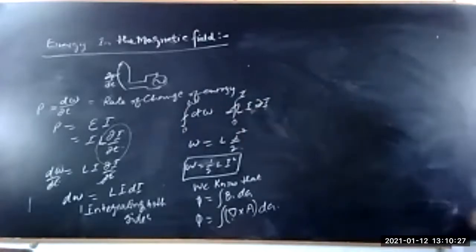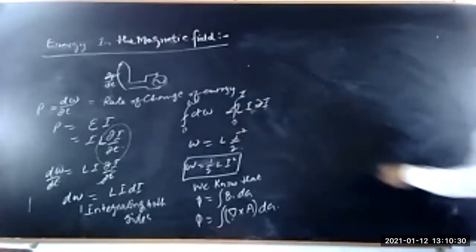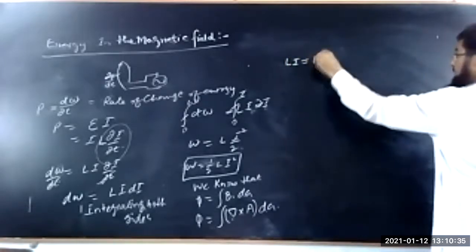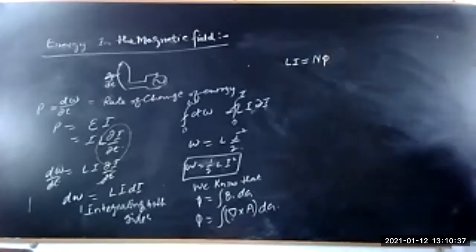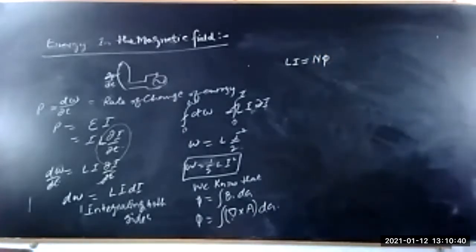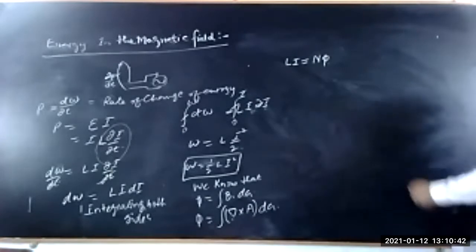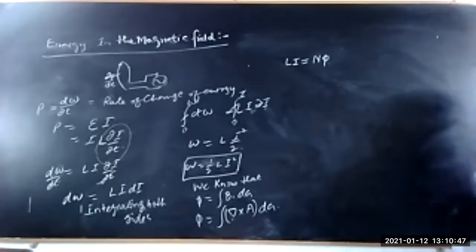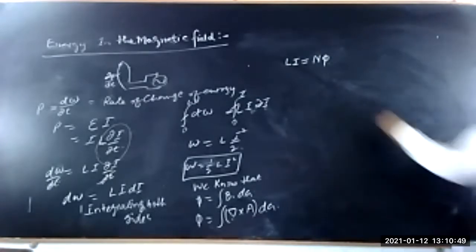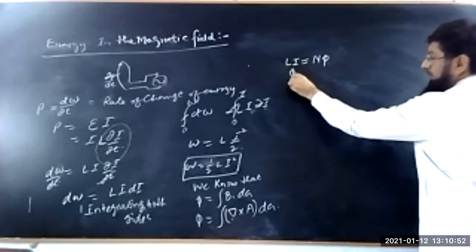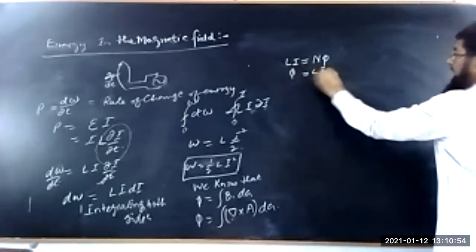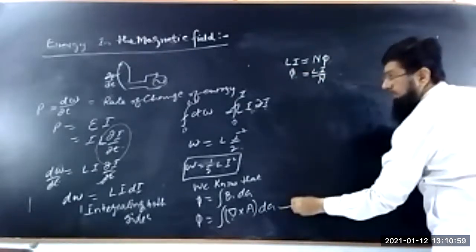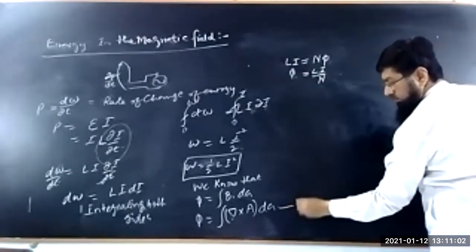So here, again we have Li is equal to N phi. This is the equation of the self-inductance. So here, phi is equal to Li upon N. So this is, let's say, equation number 1.